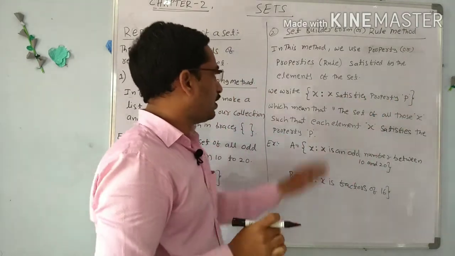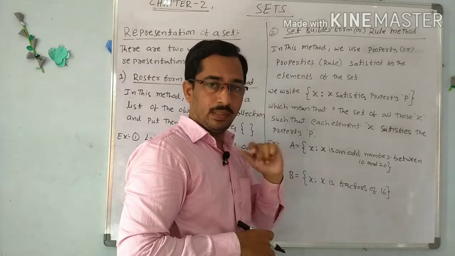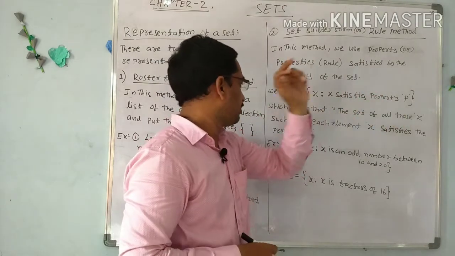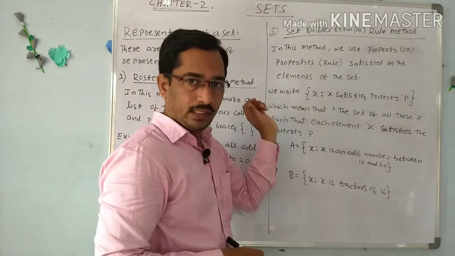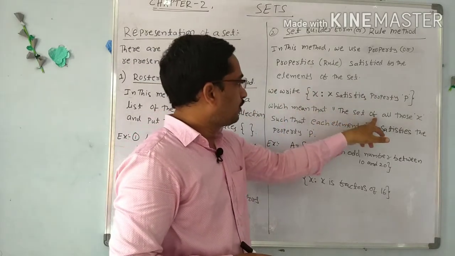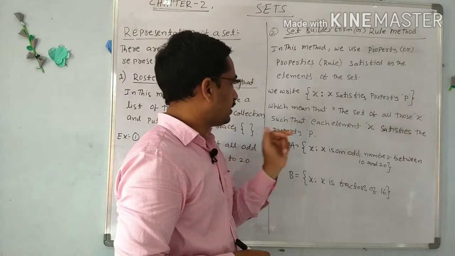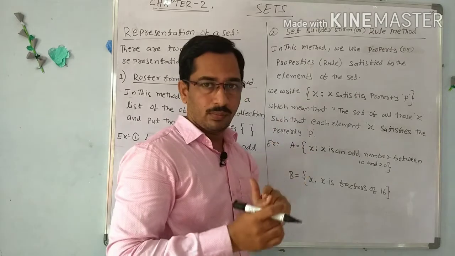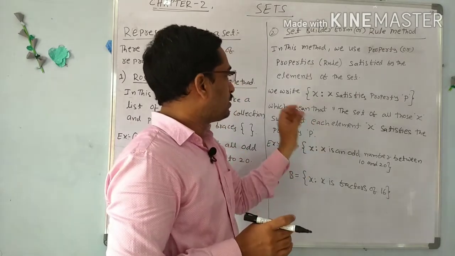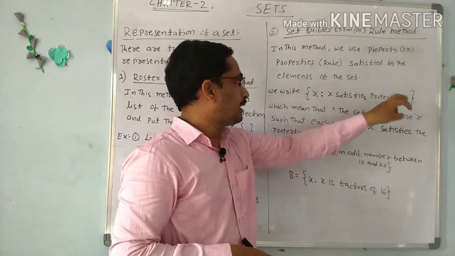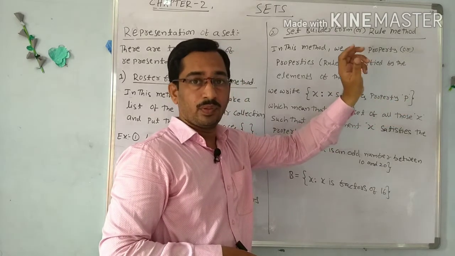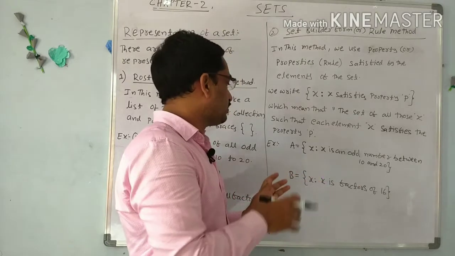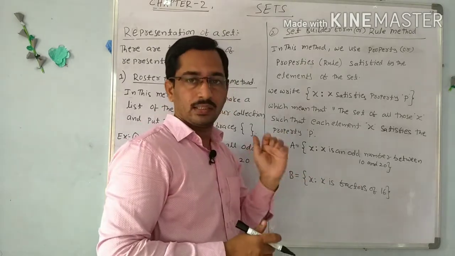We have to select the x's, the elements, based on the condition, based on the rule, based on this property P. What is the meaning of this? The set of all those x such that each element of x satisfies the property P. We don't know the property, but the elements we select must satisfy the given property. Only those elements we have to write, or form. By using those elements, we form a set A or the given set.